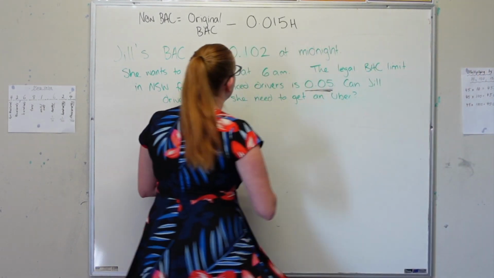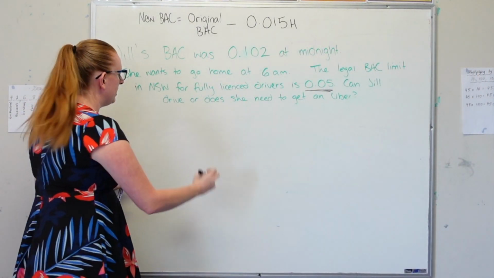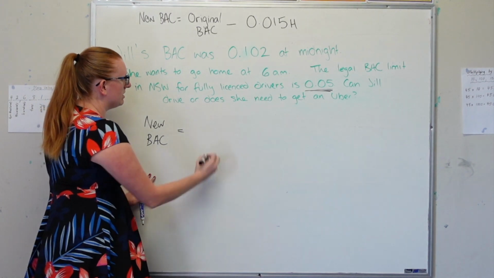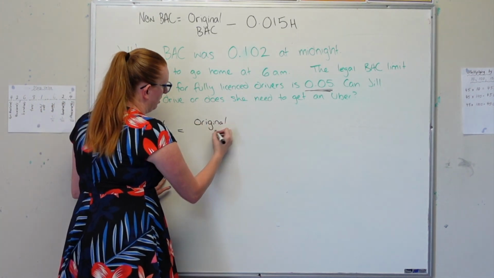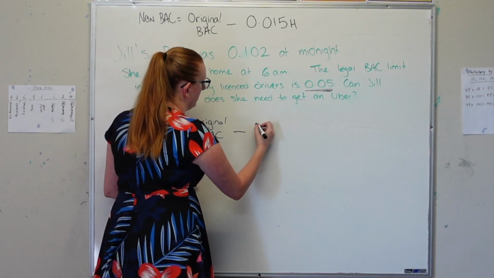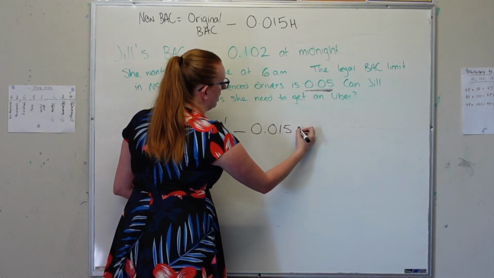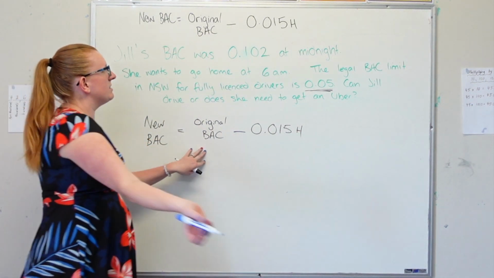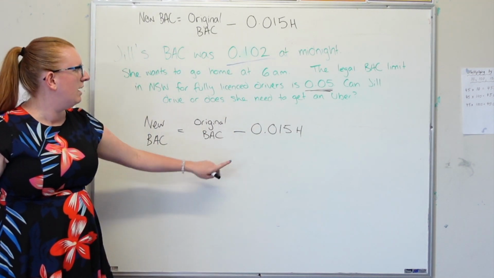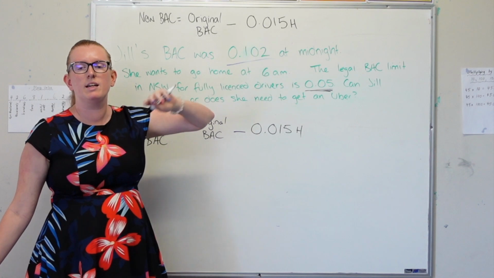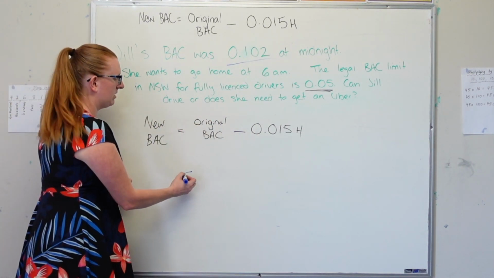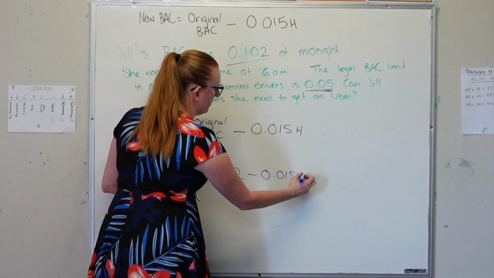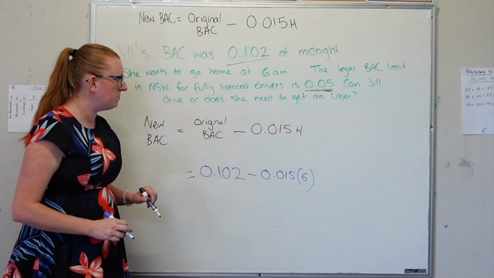So we're going to start by using our formula, which I'm going to rewrite here. Our new blood alcohol concentration level is the original BAC minus 0.015 H, H being the number of hours since you stopped drinking. Her original BAC was 0.102, and the number of hours from midnight to 6 o'clock is 6 hours. So we're going to put that into our formula: 0.102 minus 0.015 times 6 hours, because that's how long it's been.